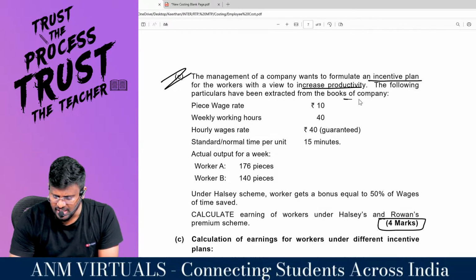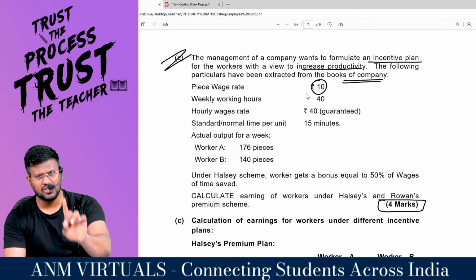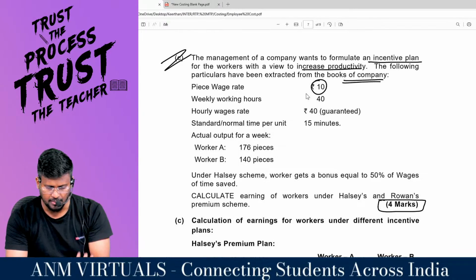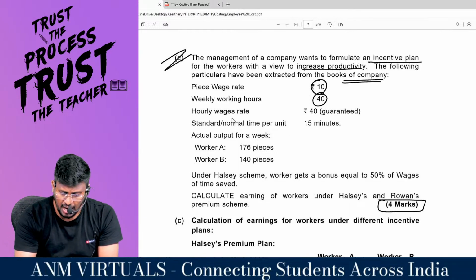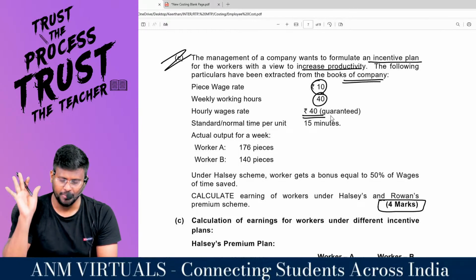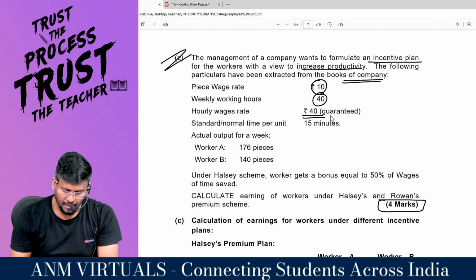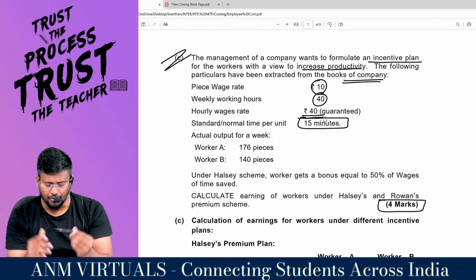Following particulars have been extracted from the books of the company. Piece wage rate is 10. If you manufacture 1 unit of output, you will get 10 rupees. Weekly working hours is 40 hours. Hourly wage rate is rupees 40 guaranteed. So you will surely get 40 rupees guaranteed if you are working for 1 hour. Standard or normal time per unit, in order to manufacture one pen, you need 15 minutes.